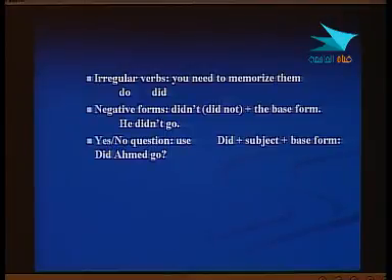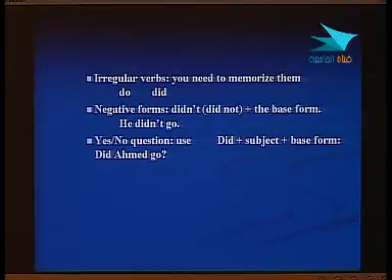How can we make a yes/no question? When we ask questions that require answers with yes or no, we start with did. Now I remind you that we are talking about the simple past. We start with did plus the subject plus the base form.